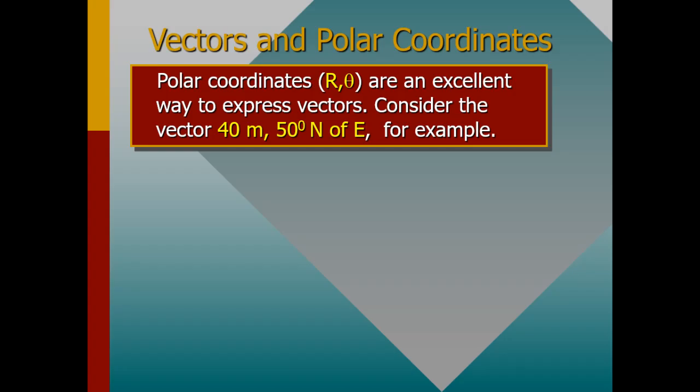So how can you write this vector? Remember, r is talking about the resultant, and theta is talking about the angle. So we are considering a vector which is 40 meters, 50 degrees north of east. So how can you sketch such a vector?